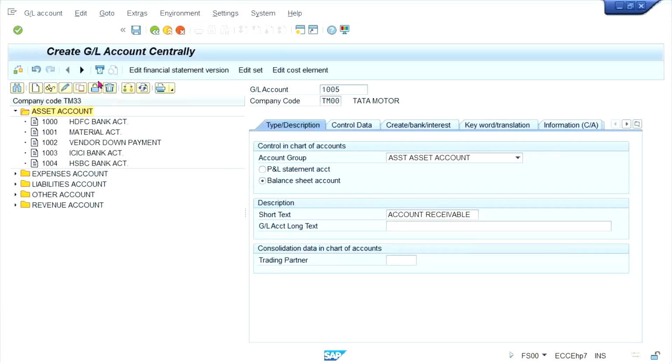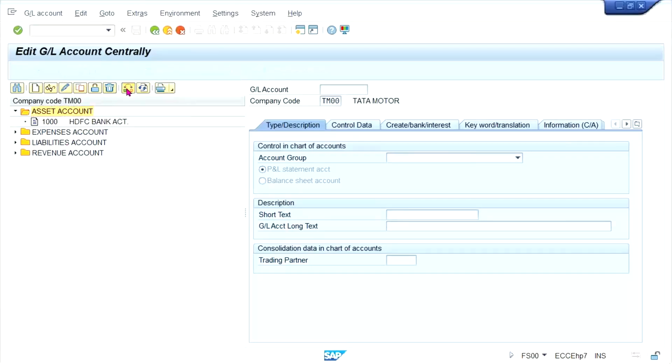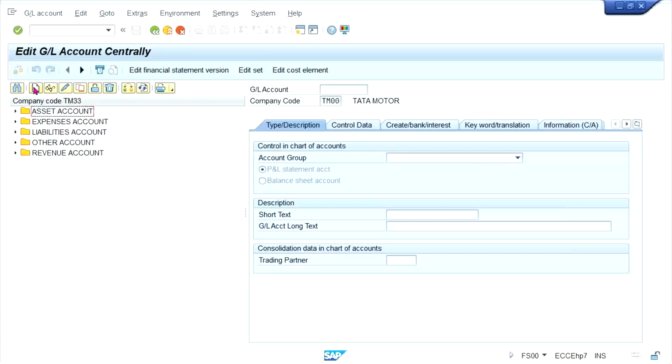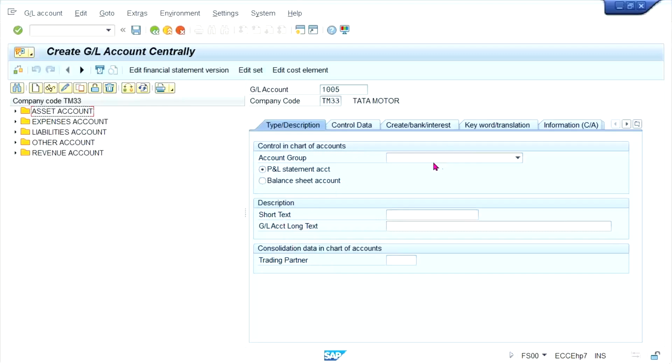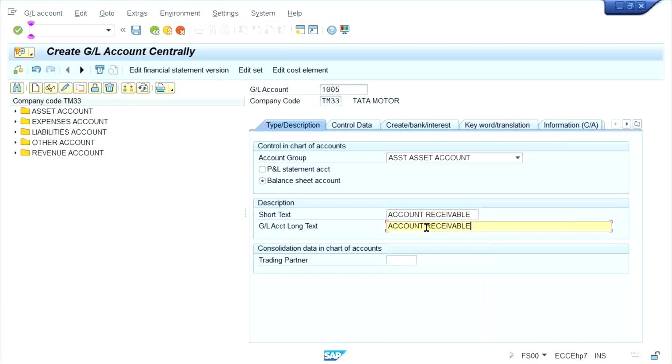What is this here? You just do one thing, guys. Somewhere, no, it is not created. Anyway, click on create button. 1005 TM33. Then press enter. Account receivable.